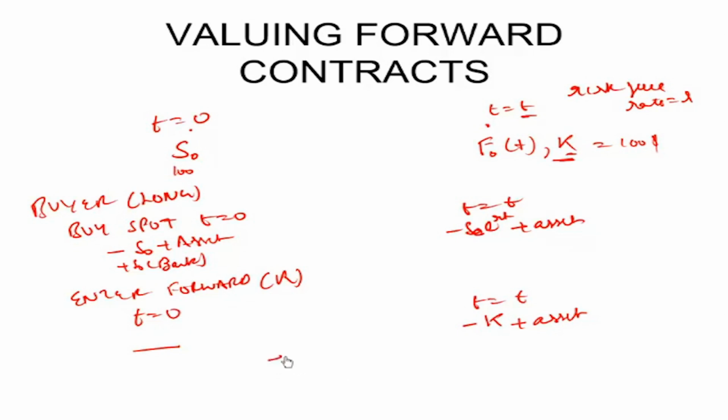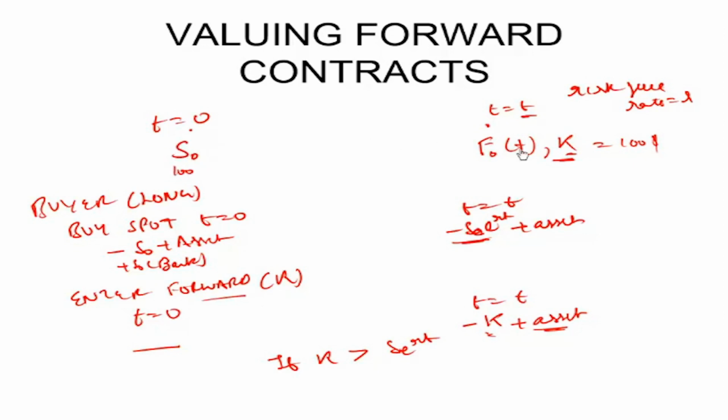Now, if K is greater than S0 e raised to the power RT, in the first case, effectively, how much is he paying for the asset? S0 e raised to power RT. In the second case, how much is he paying for the asset? K. The buyer will say, I am happy to enter the forward contract with you. Today's price is S0.